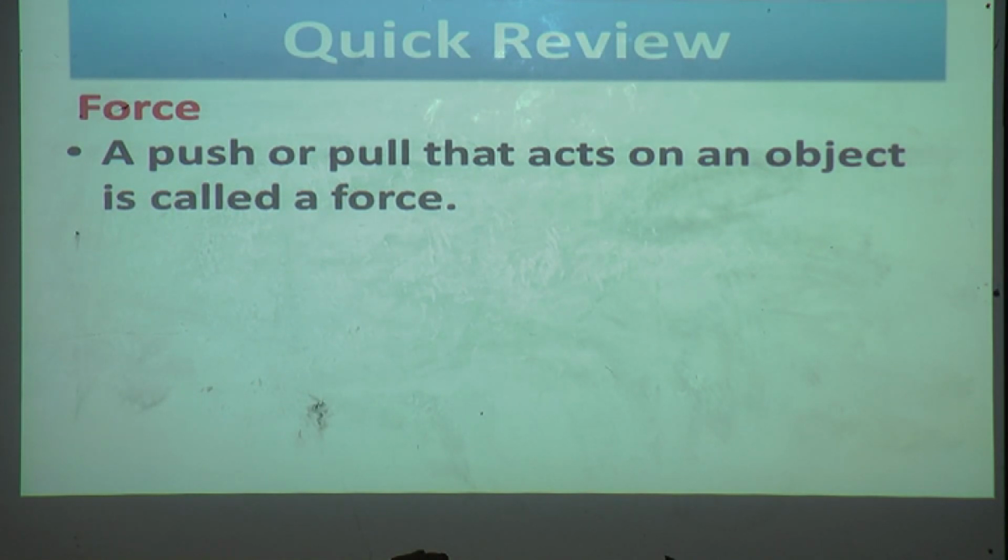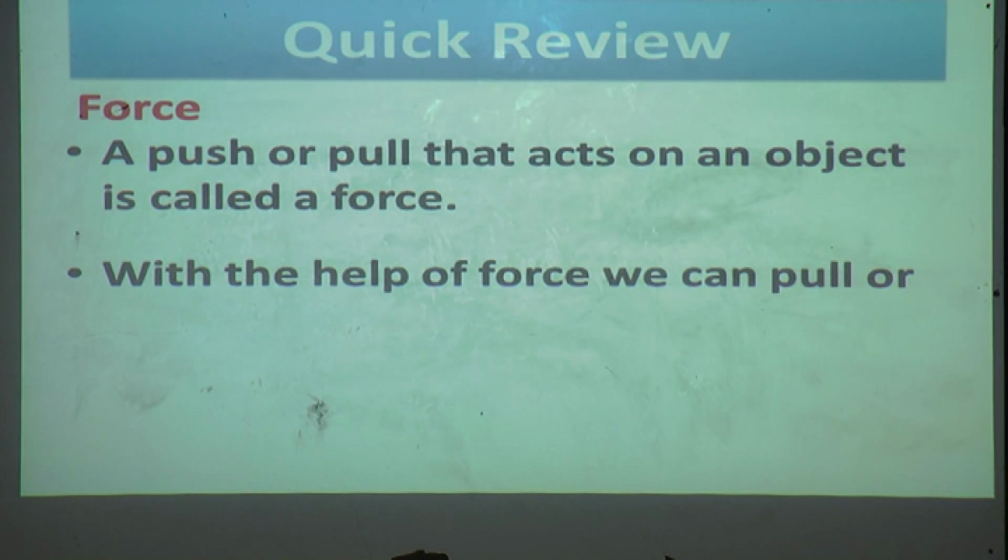Force means you have to apply push or pull. With the help of a force, we can pull or push an object. Yes, when you want to move an object, that time you have to pull or push.